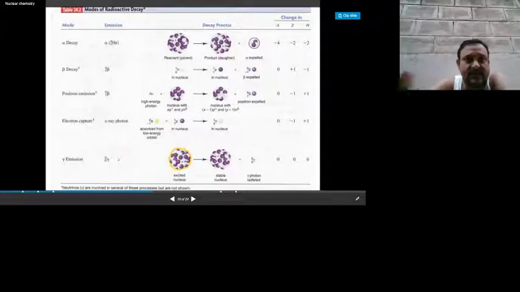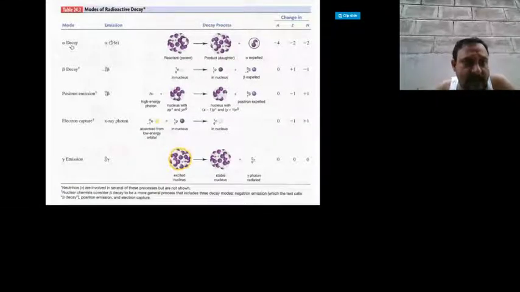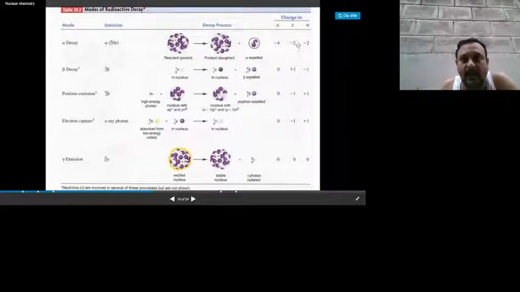Keep in mind: upon alpha decay, the atomic number is decreased by 2 and the mass number is decreased by 4. Upon emission of beta particles, the atomic number is increased by 1, with no change in the mass number. Upon positron emission, the atomic number is decreased by 1, with no change in the mass number.